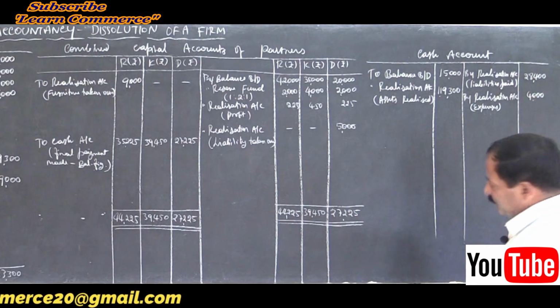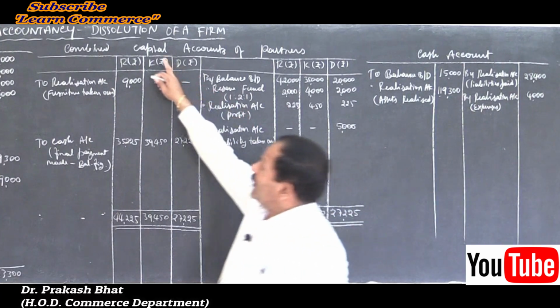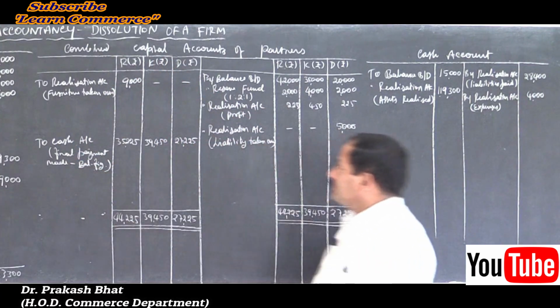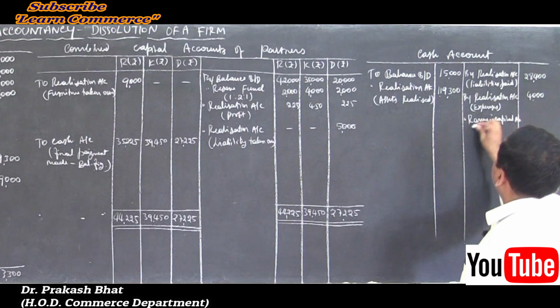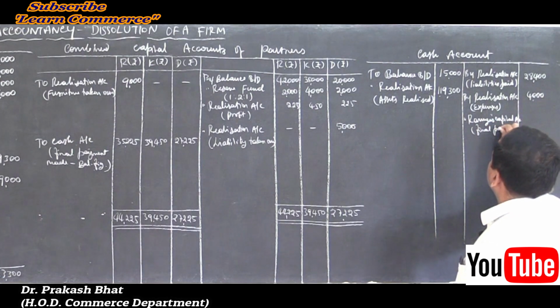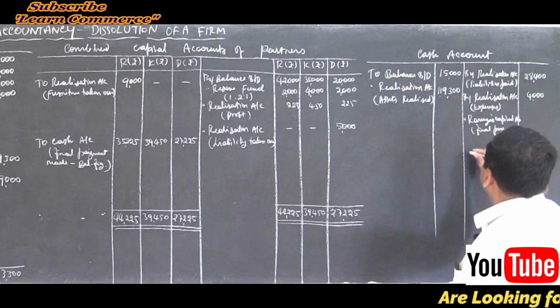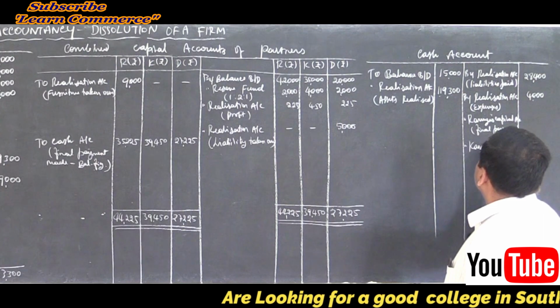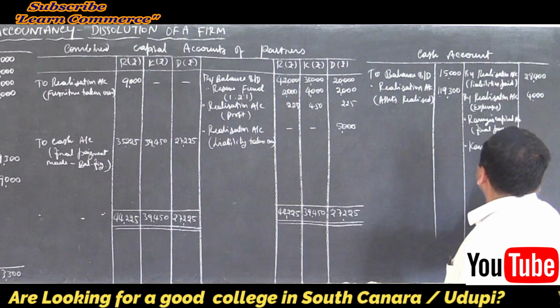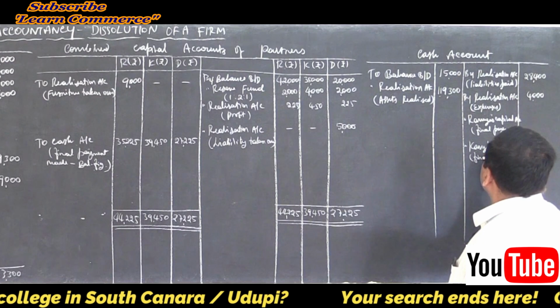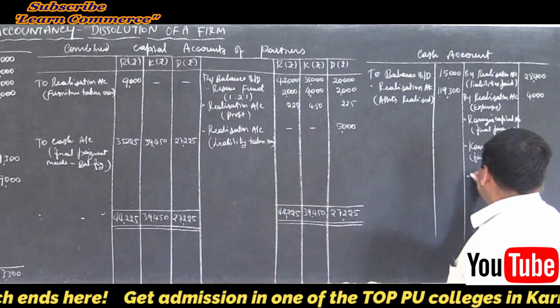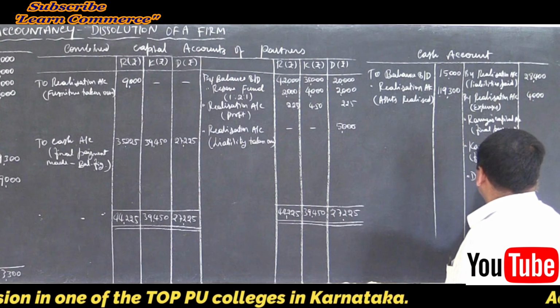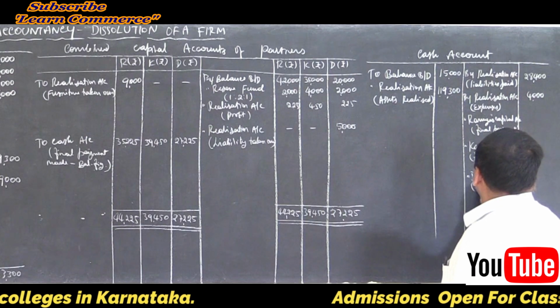That's all. Then final balances, capital balances, capital account related to cash account. So by Ramya's capital account, final payment, by Kavya's capital account, final payment, and by Divya's capital account, final payment.